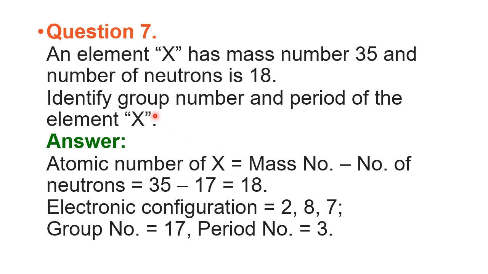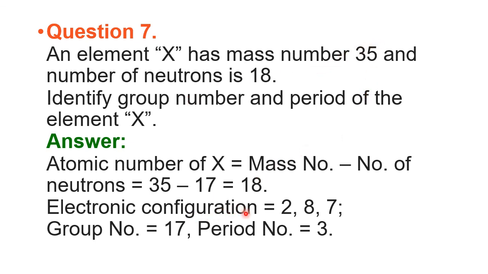So when you know the atomic number, we can easily write the electronic configuration. 35 minus 18 equals 17.